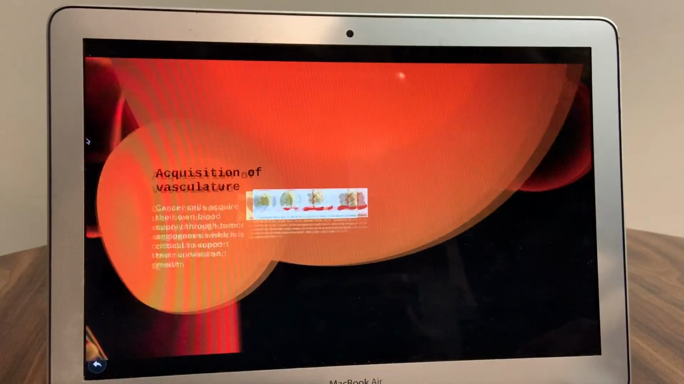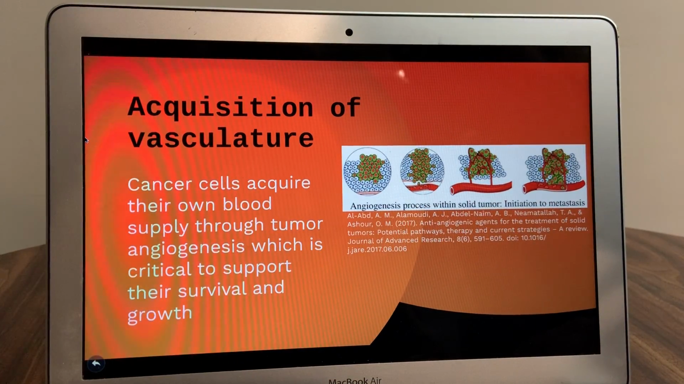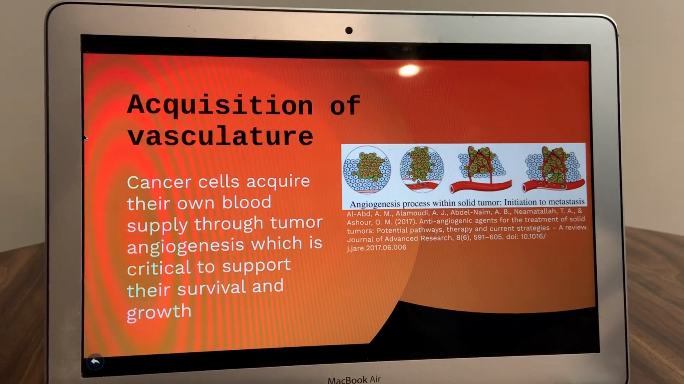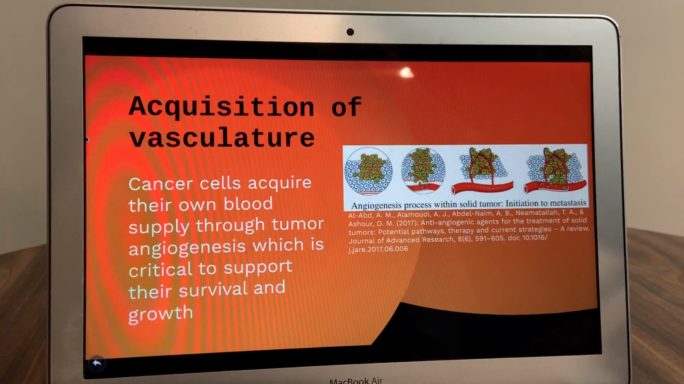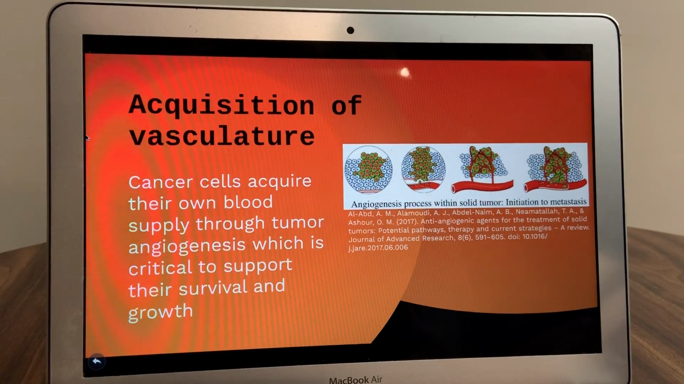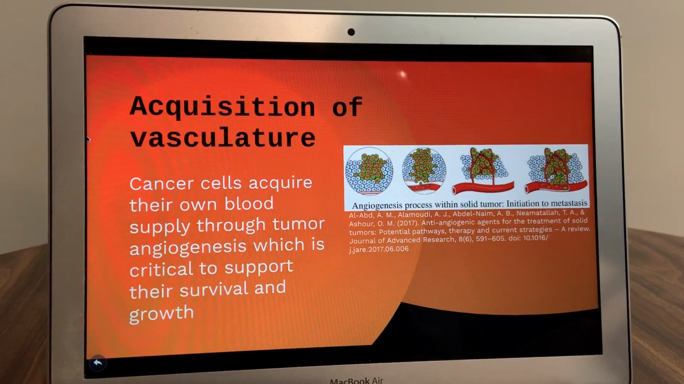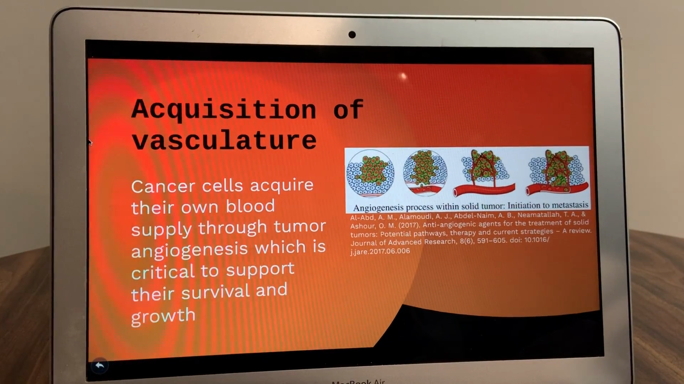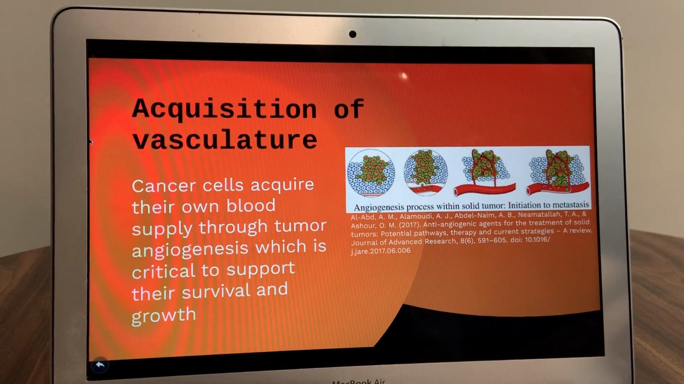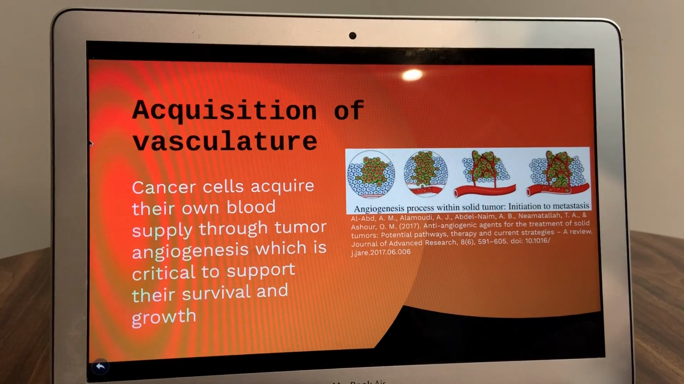All tissues in the body require a vascular supply in order to acquire nutrients and for the removal of waste products. Cancer cells are the same in this regard, as they need vascularization to support their survival and growth. As the tumor increases in size, it is critical that it creates its own vascularization, known as tumor angiogenesis. This is facilitated by tumor angiogenesis factors that are produced by the cancer cells themselves.